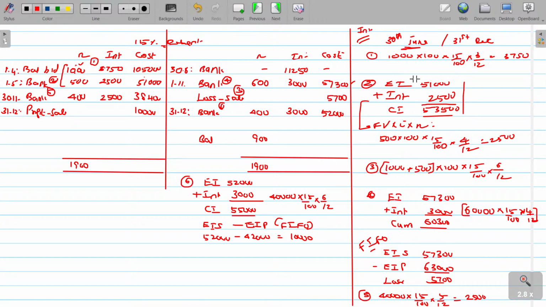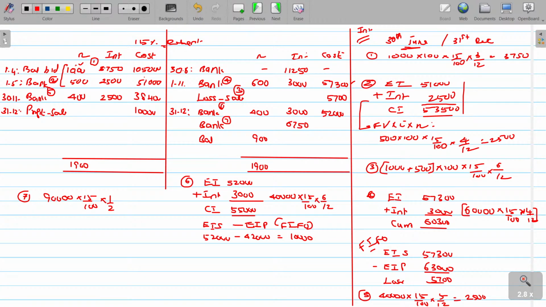But meanwhile, interest is also recovered. I missed that in the bank. On the same date, we receive the interest for the remaining debentures. How many debentures do we have? 900 debentures. 1,900, 1,000 sold, 900 debentures at rupees 100 is 90,000 into 15% for half a year. What is the interest? 6 months, 6,750.